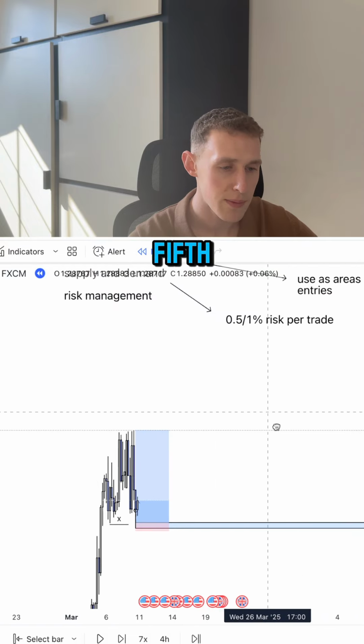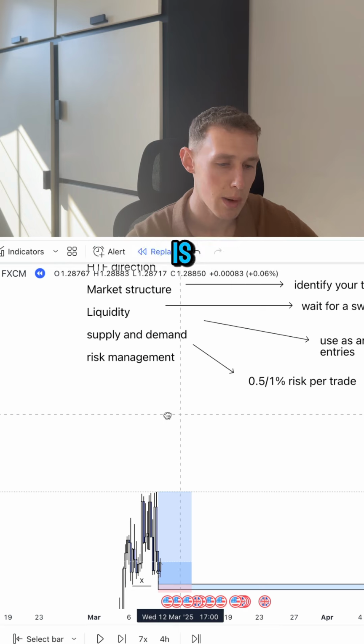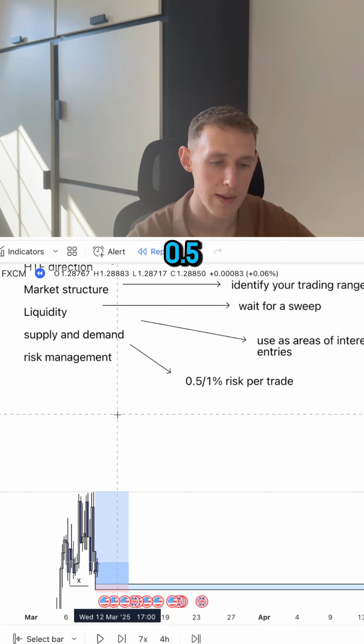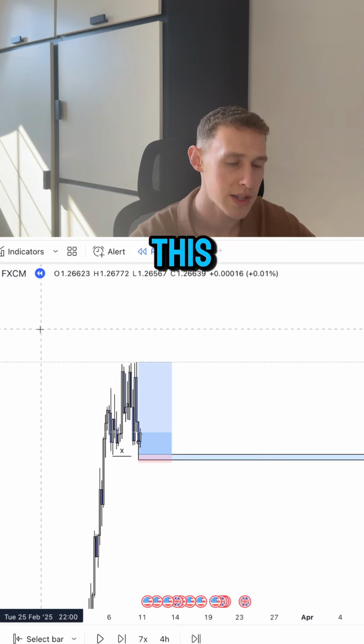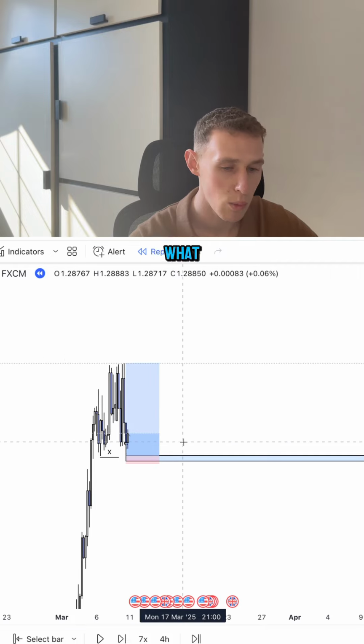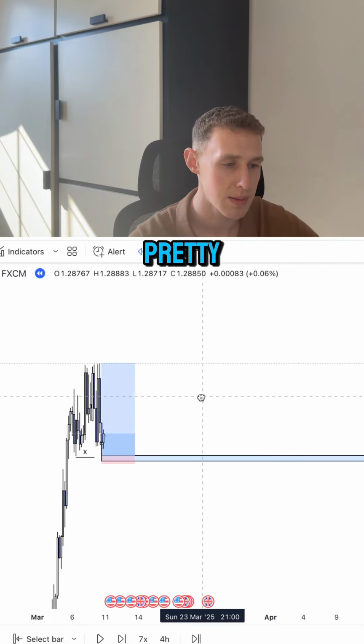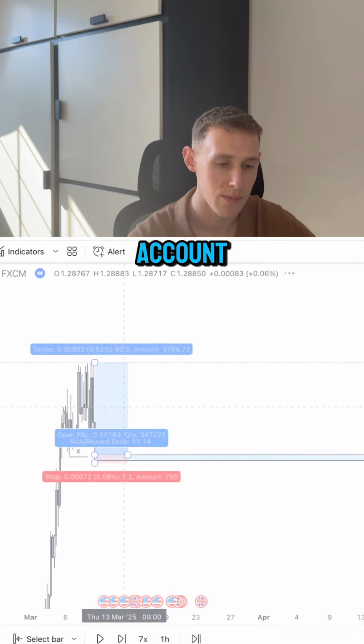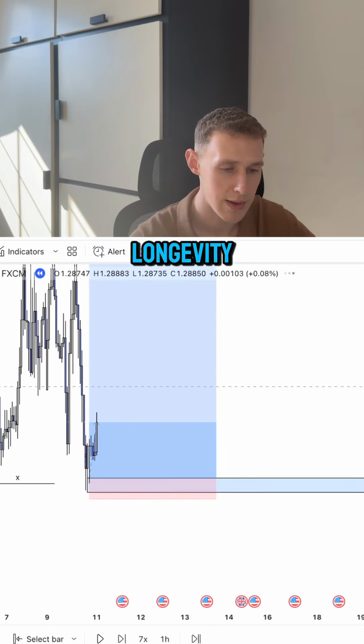And finally, the fifth and final point is risk management. So this is when we're going to be simply risking 0.5 to 1% of our account per trade. This is going to ensure we're only risking what we can afford to lose, and it's going to pretty much make it impossible to blow our account and ensure that we have some sort of longevity in trading.